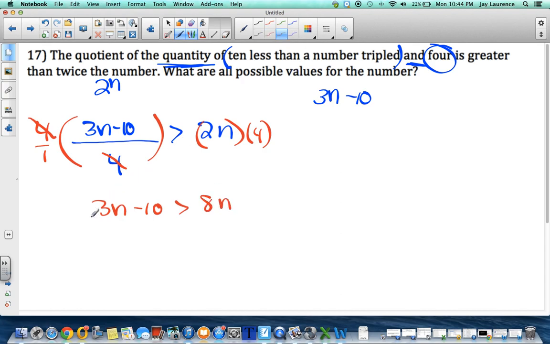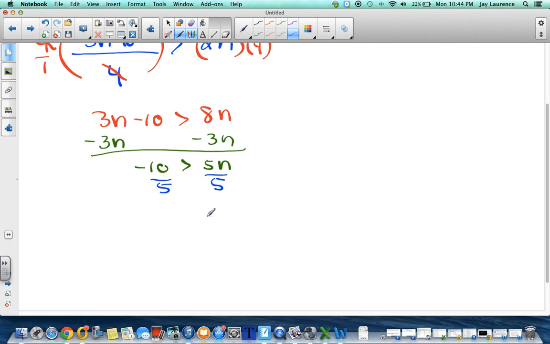I don't like having variables on both sides. I'll get rid of the one with the smaller coefficient. I'll get negative 10 is greater than 5n. I'm going to divide by 5 on both sides. Will the inequality flip on this one, Maggie? No, that's right, Maggie. The inequality will not flip because I did not divide by a negative.